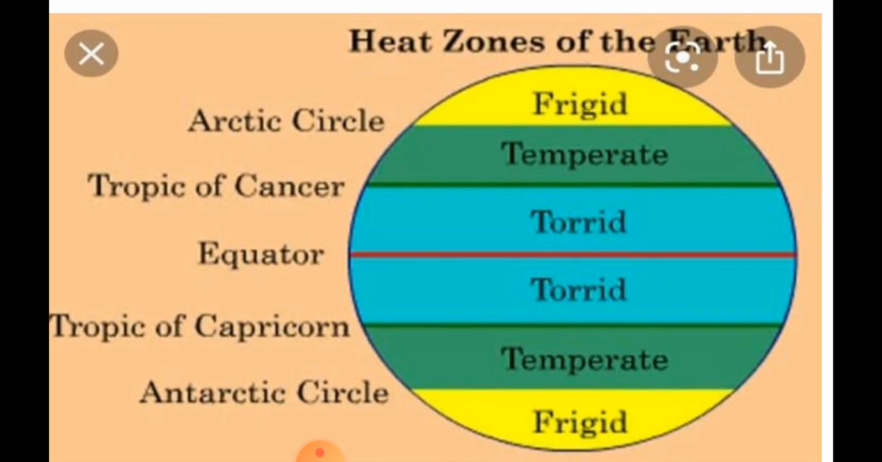The torrid zone extends from the Tropic of Cancer to the Tropic of Capricorn. It is the hottest climatic zone of the earth as it receives the direct rays of the sun. So, the word torrid means very hot and dry. In torrid region, you will find the temperature to be very hot and dry. Next, we'll discuss about the temperate zone.